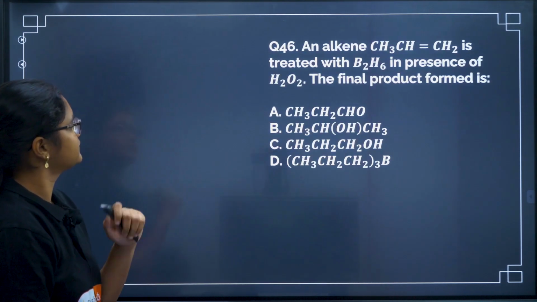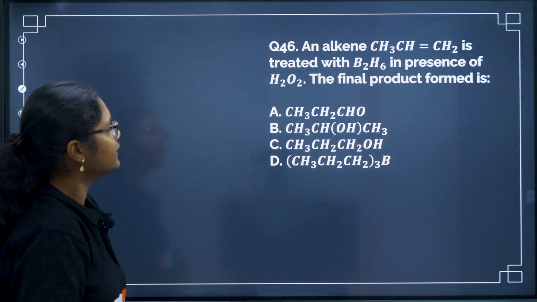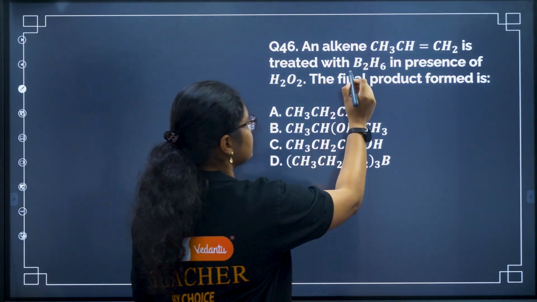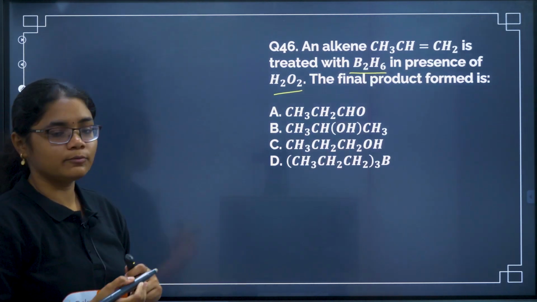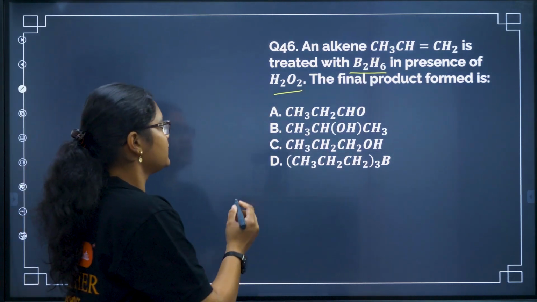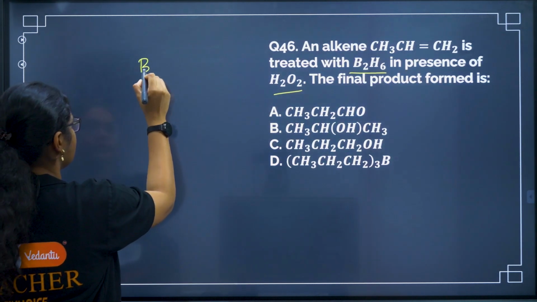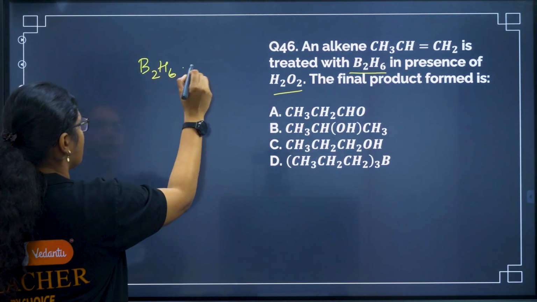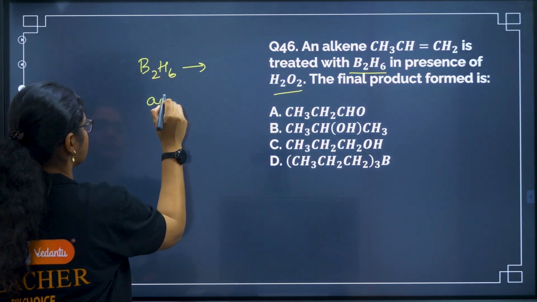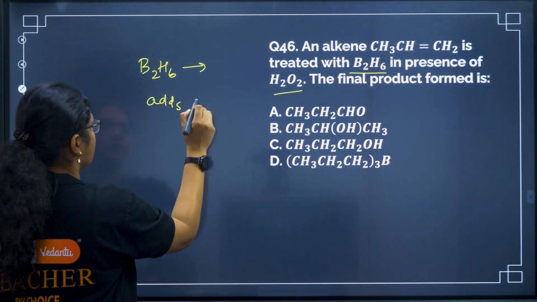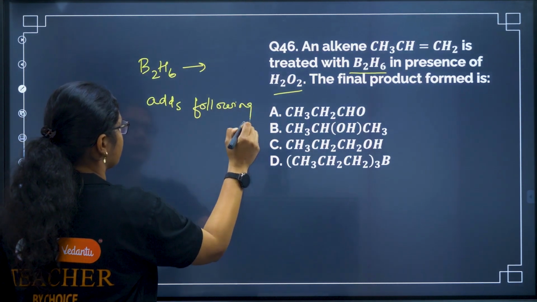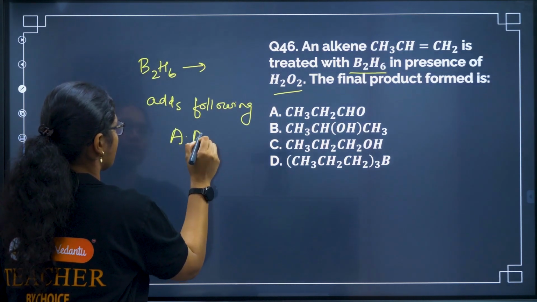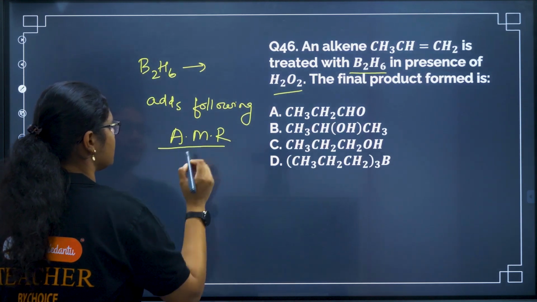Okay, next. An alkene is given to us, treated with B2H6 in presence of H2O2. So it is a hydroboration oxidation reaction. What does B2H6 first do? You have to remember. It adds following anti-Markovnikov's rule. Okay, this is very, very important.